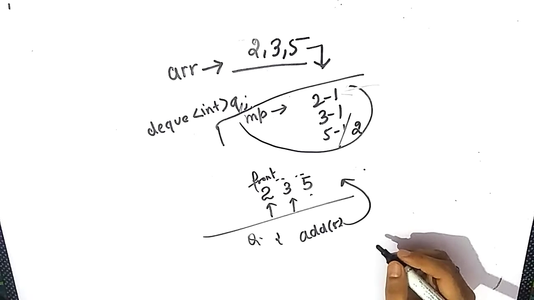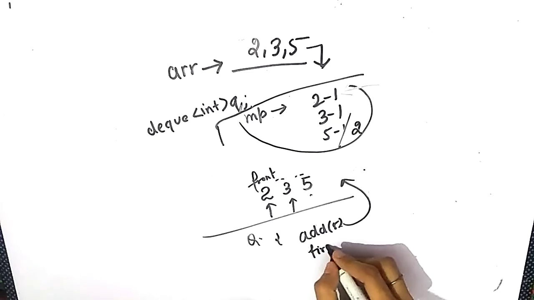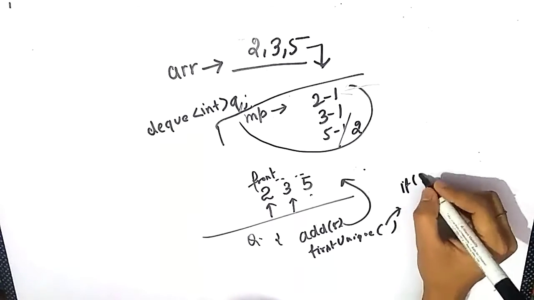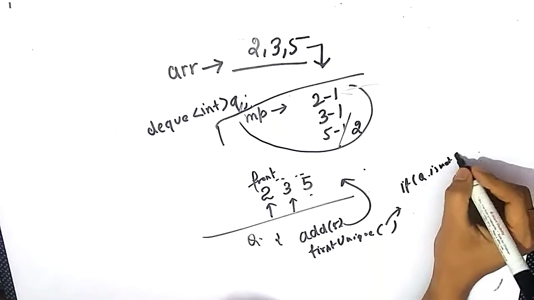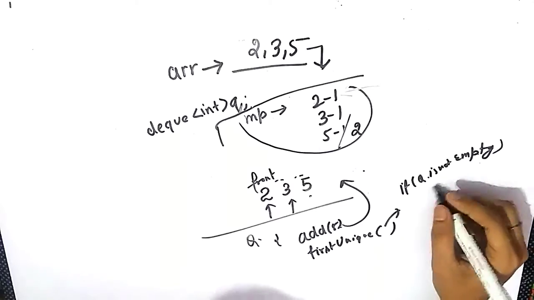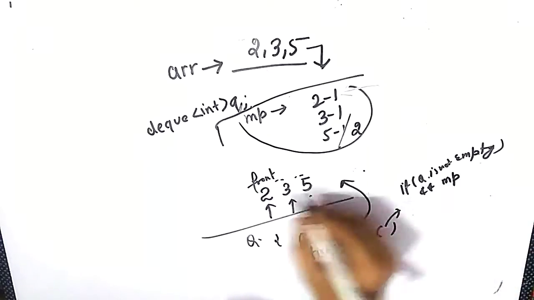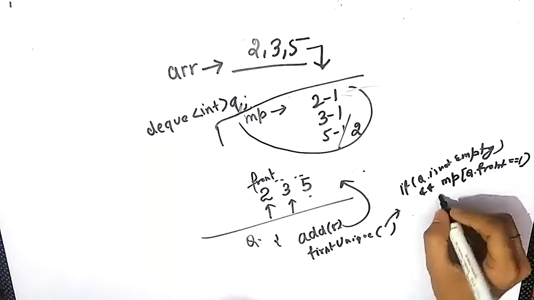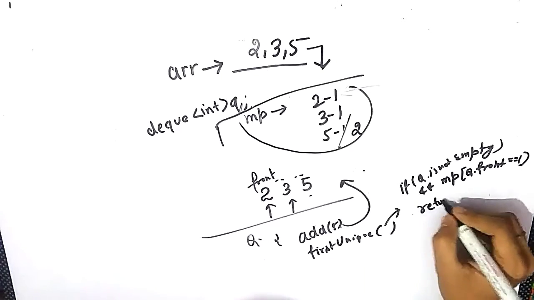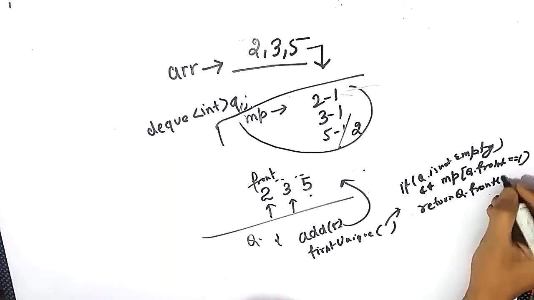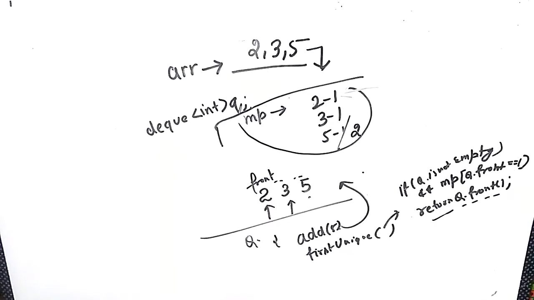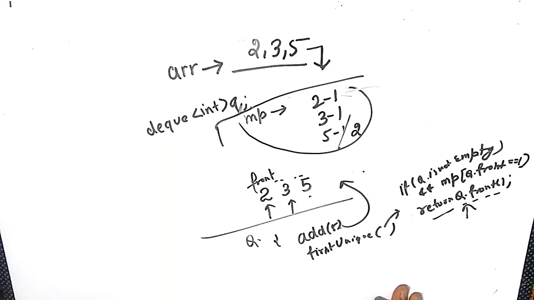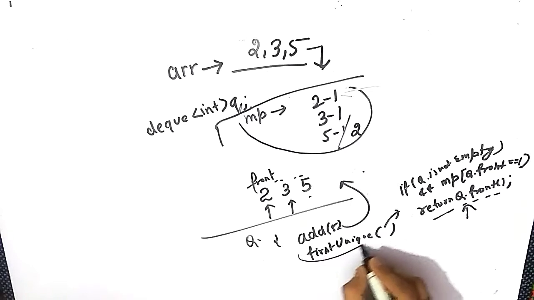And then suppose the query comes like report the first unique element. So the first unique element is the front of the queue. So we will check if the queue is not empty. If the queue is not empty, means at least one element is present in the queue, and the frequency of the first element of the queue is 1, then we can say that we will return the front element of the queue, because the front element contains the element whose frequency is 1 in the deque. Okay, so this is the first unique element function.